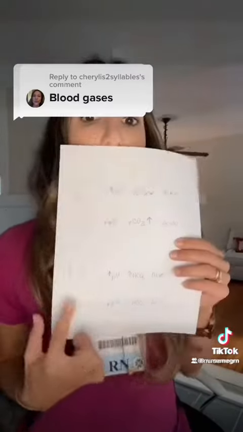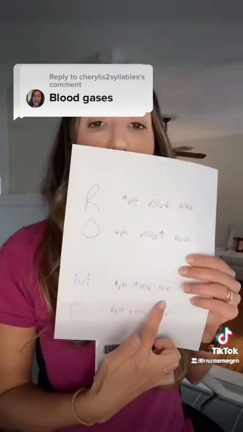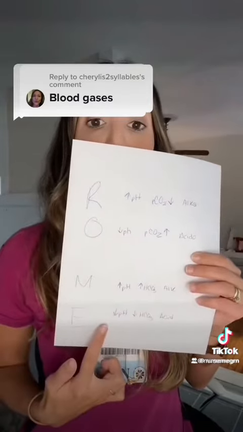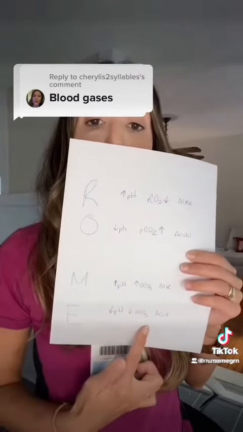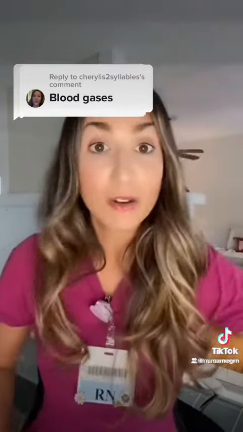Now, equal: if the pH is high and the bicarb is high, you're in metabolic alkalosis. If the pH is low and the bicarb is low, you're in metabolic acidosis. And then, oh dear, you have something to fix.